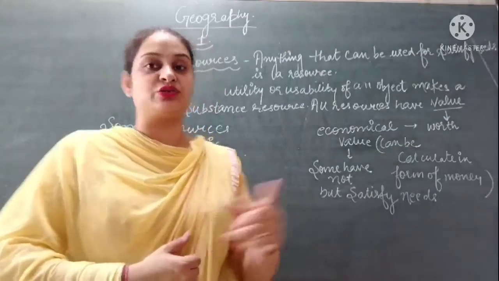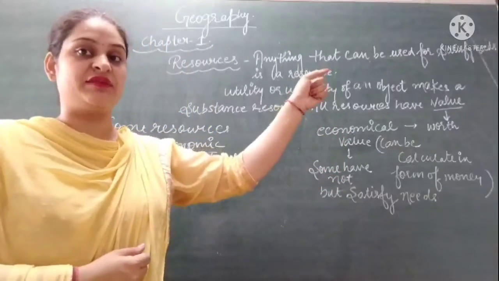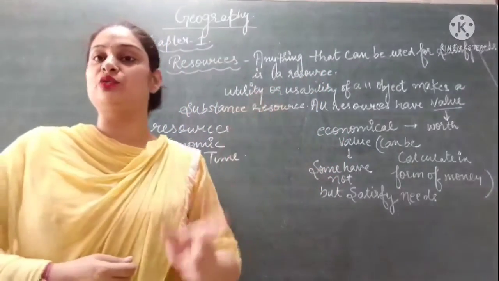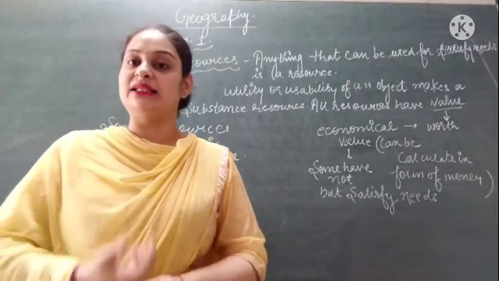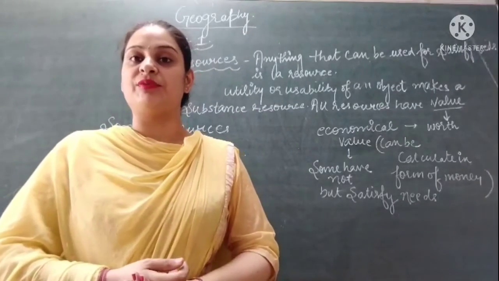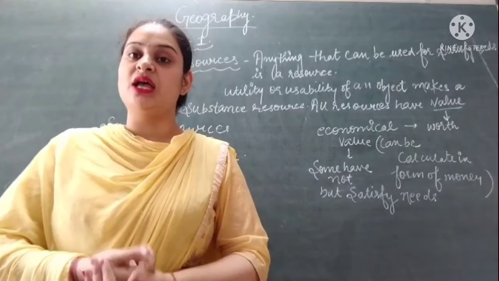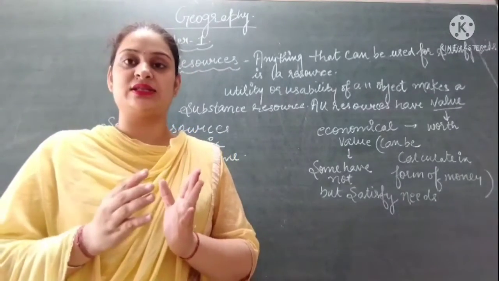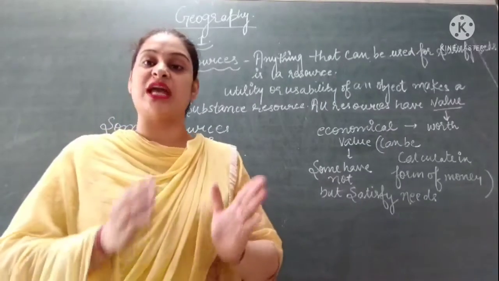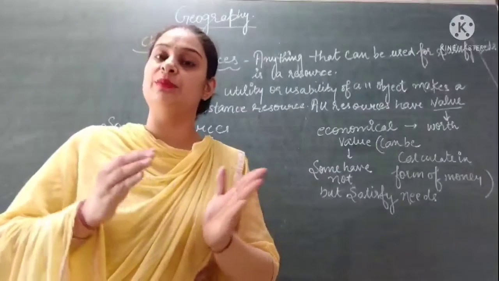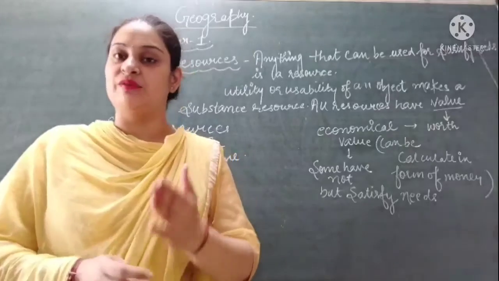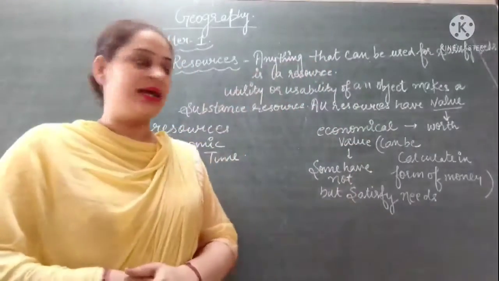So in the earlier definition we discussed, anything that can be used for satisfying a need, either we can calculate it in the form of money, or sometimes it is not possible, but if they both satisfy human needs, we call them resource, right?